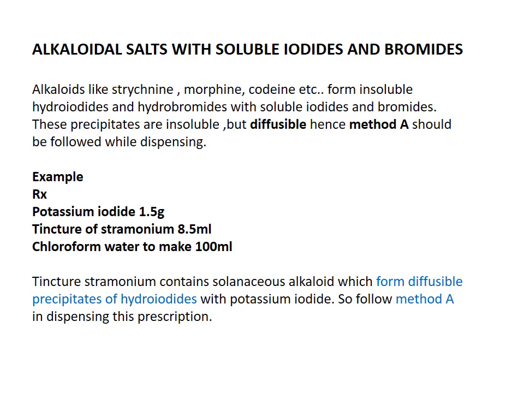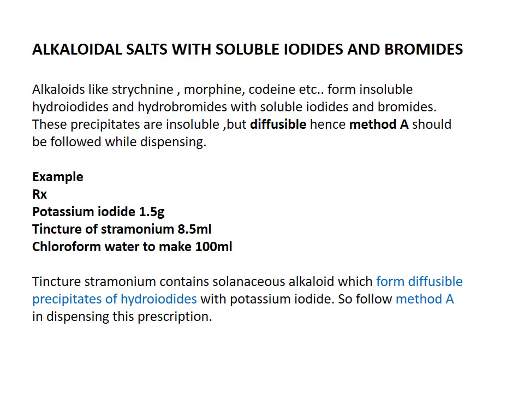So in the prescription, tincture stramonium interacts with the potassium iodide, and we know that tincture stramonium contains solanaceous alkaloid. They interact together. What happens? Hydroiodides get precipitated, and it is diffusible in nature and can be overcome by method A.